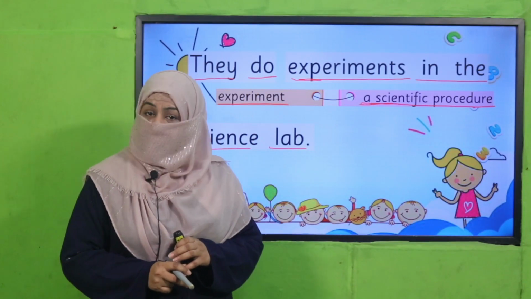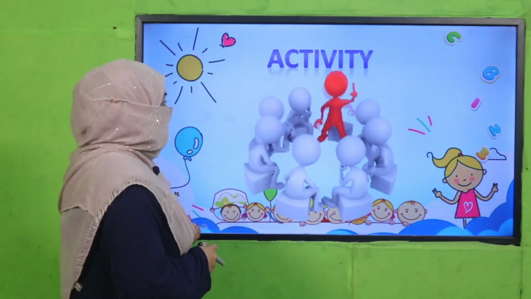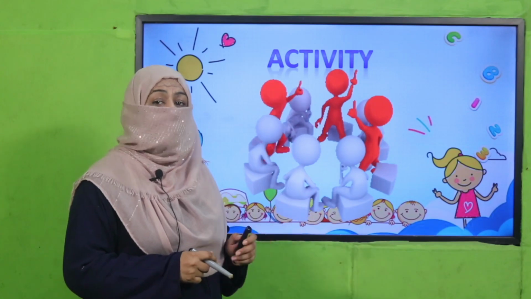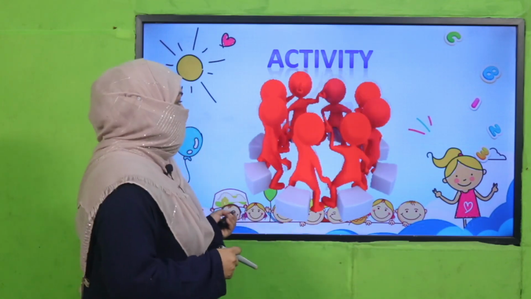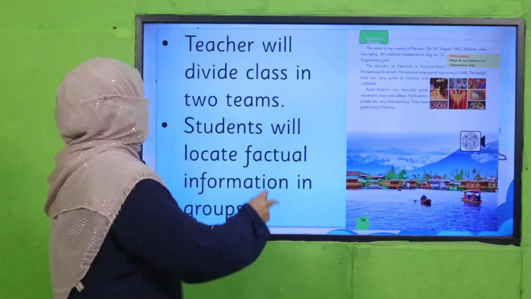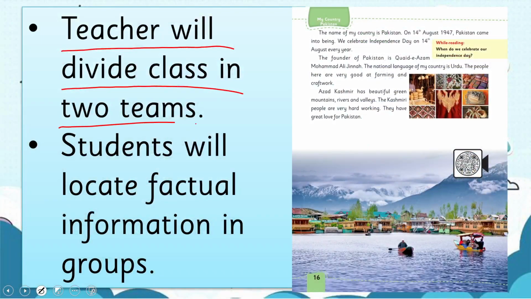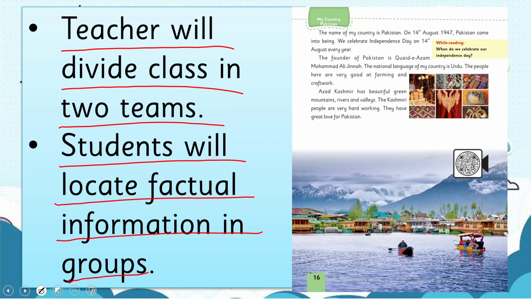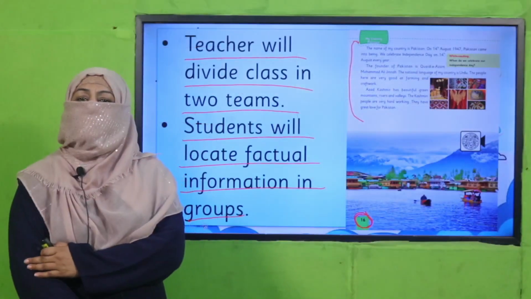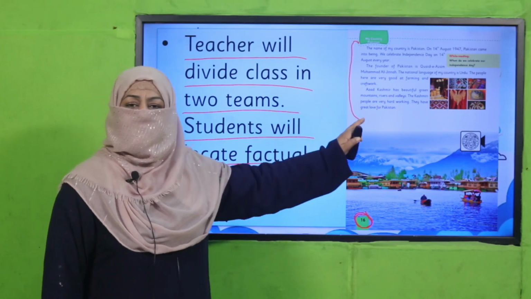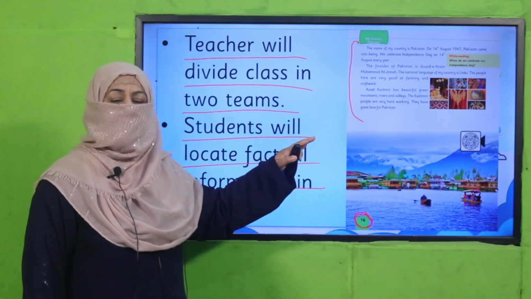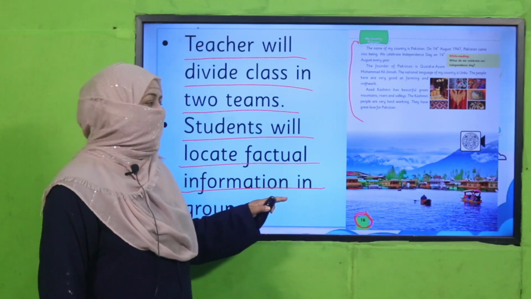Yes, my dear students, are you done with reading? Good job. Now it's time for activity. As I told you about the factual information, so we are going to practice it. Teacher will divide the class into teams, and students will locate factual information in groups. Teacher, I suggest page number 16. Make the students open their books on page number 16, and because this text has a lot of factual information, make them find out. They can underline or circle the factual information, and we'll discuss with you. So this is how we're going to find out.